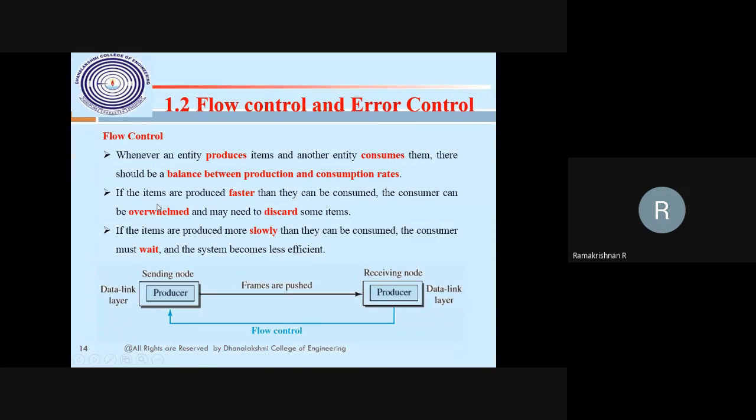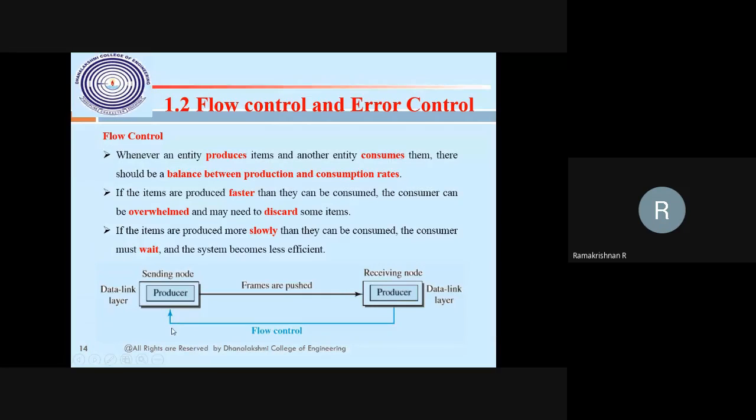This is flow control at every layer, the same concept only, but the mechanism for controlling will be different at every layer. So understand that at every layer there is a packet, here is a frame, there is a packet. Then there will be content, there will be a message, all those things will be there. So this is what we have to understand. This is the data link layer of the sending node. This is the receiving node, the data link layer of the destination node. The producer is producing, the receiver receives the frame pushed to the receiving node. Similarly this one also sends data, this one also sends data, both are producing.